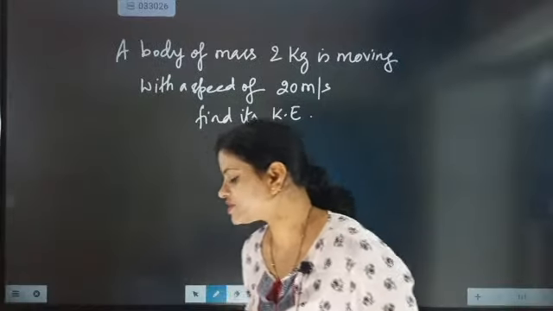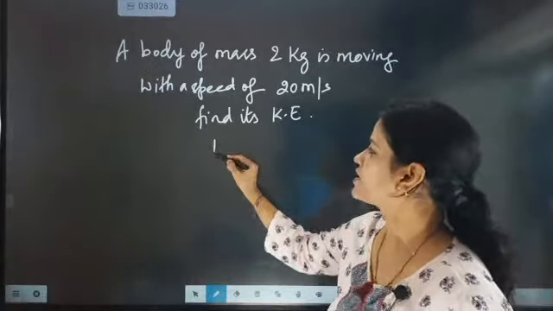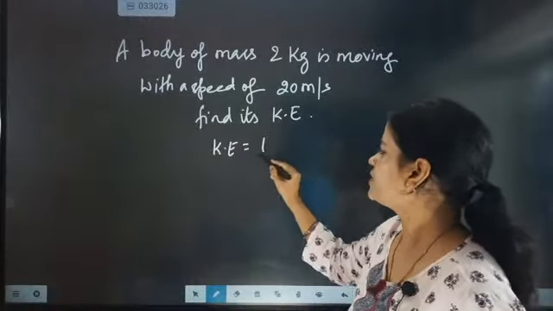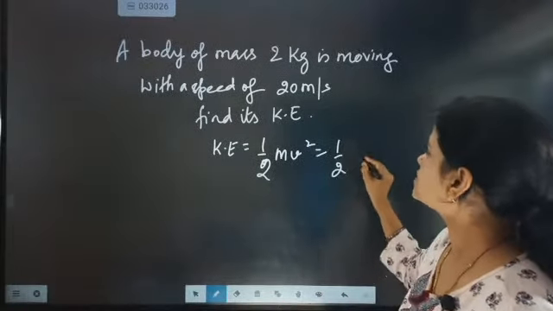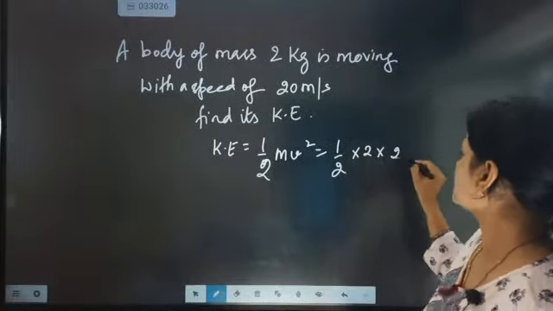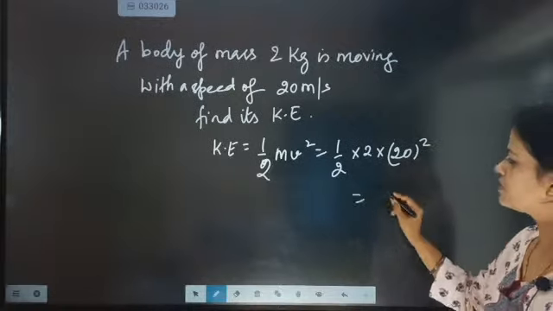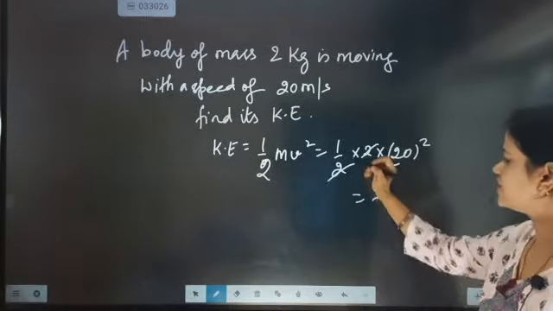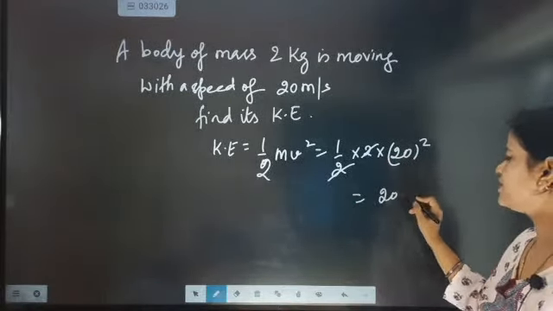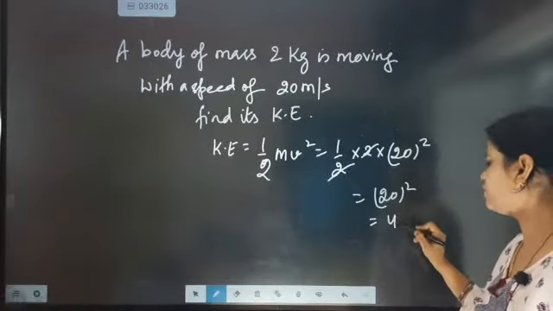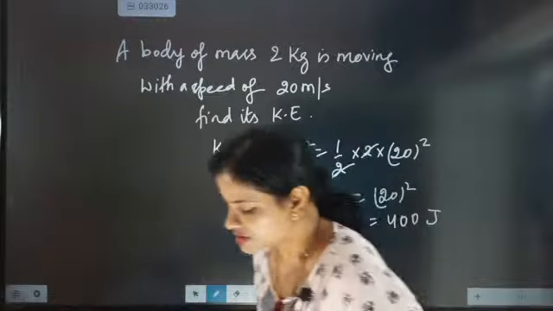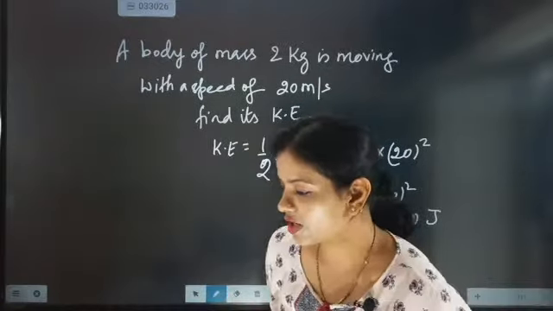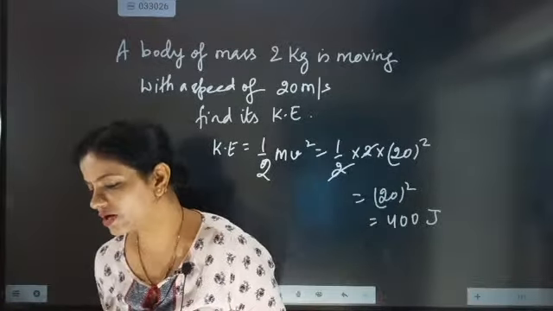Joules. Okay, let's check this one out, beta. We know that kinetic energy will be equal to half mv square. So mass is given as 2 kg. v square will be coming. This and this will get cancelled. So 20 square will become 400 joule. So the answer will be 400 joule.